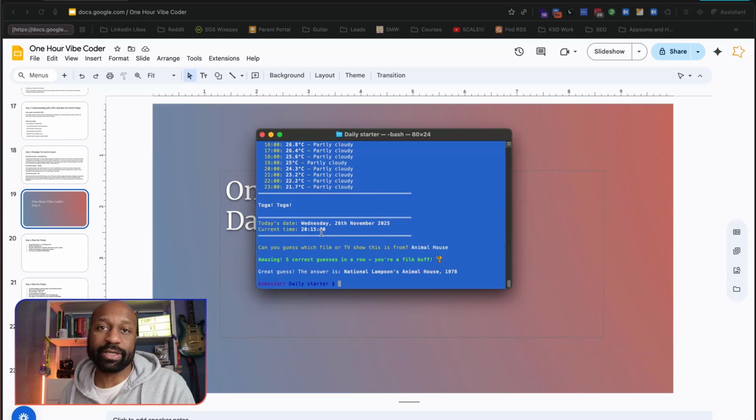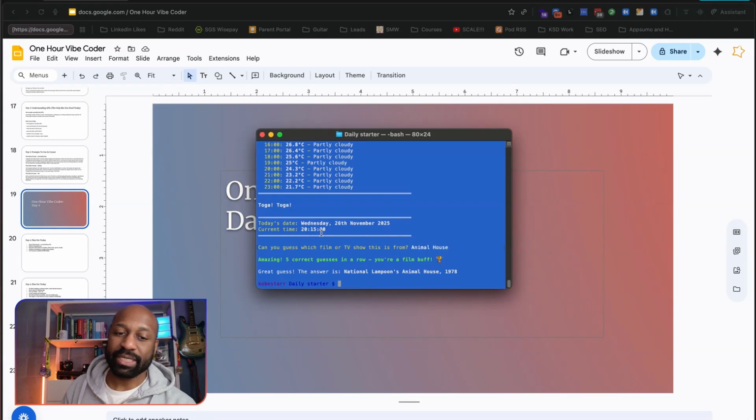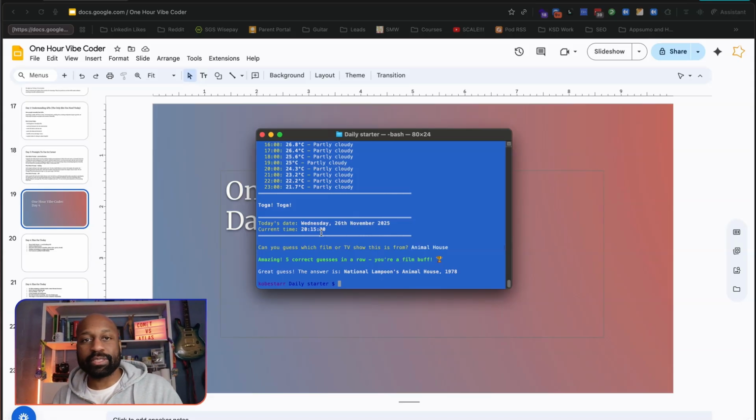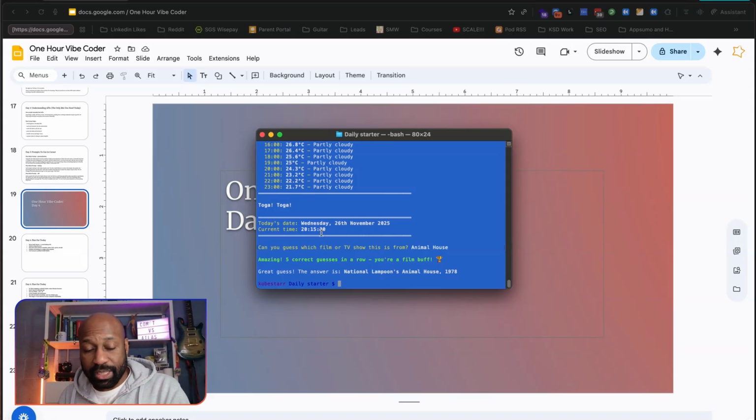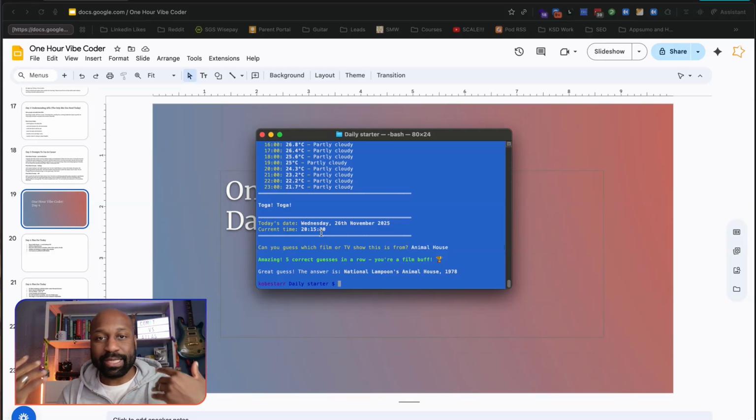Yes, 5 guesses correct in a row. I'm a film buff, it seems. That's nice. National Lampoon's Animal House from 1978. So that's where we are at the moment. This is nice. This works. Quite proud of myself, even though I haven't done anything with the code specifically. I've just told it what to make and it's made it.